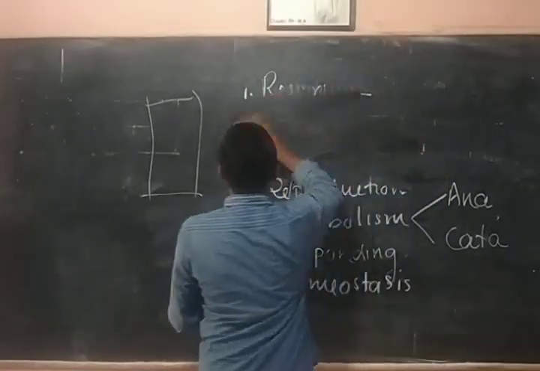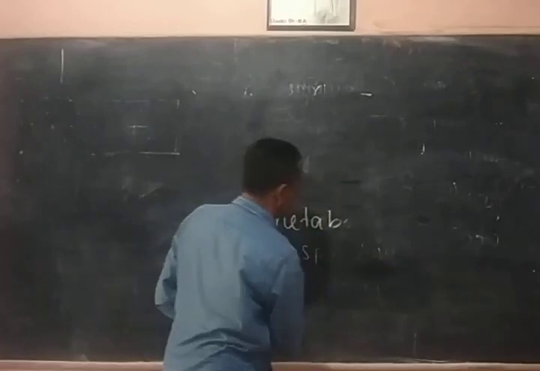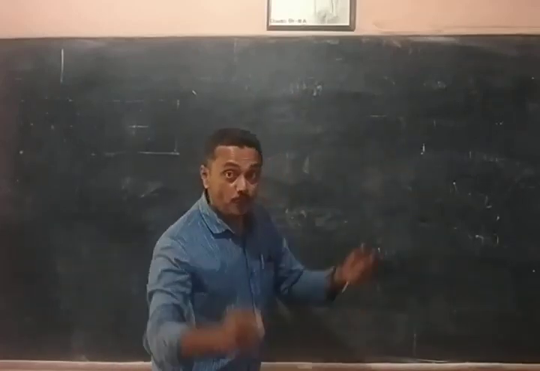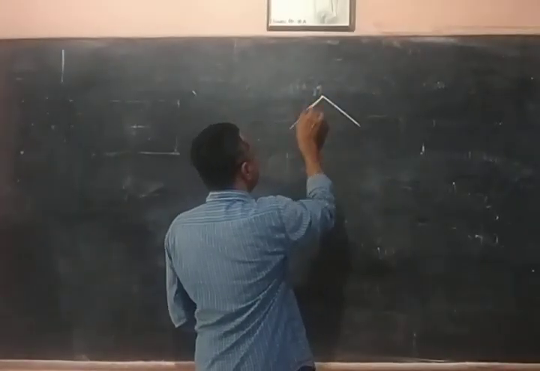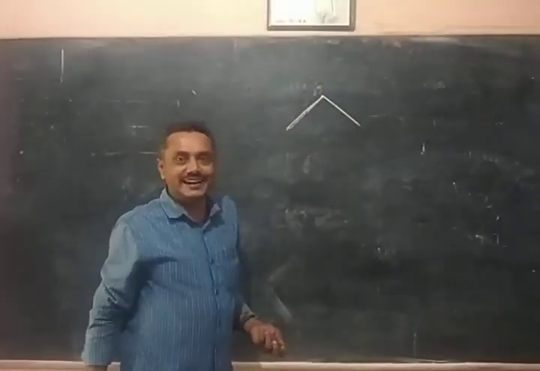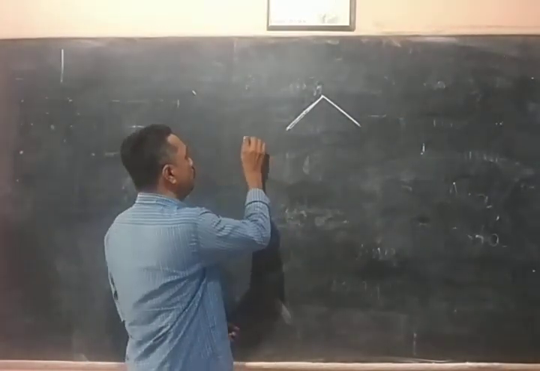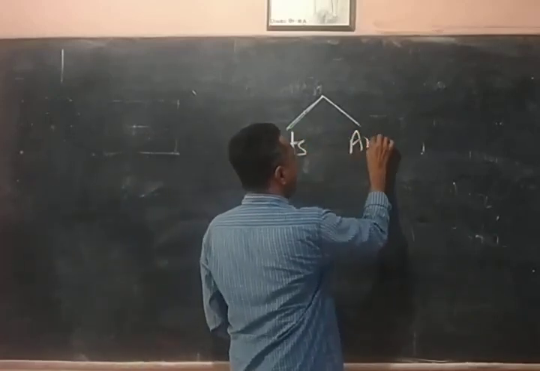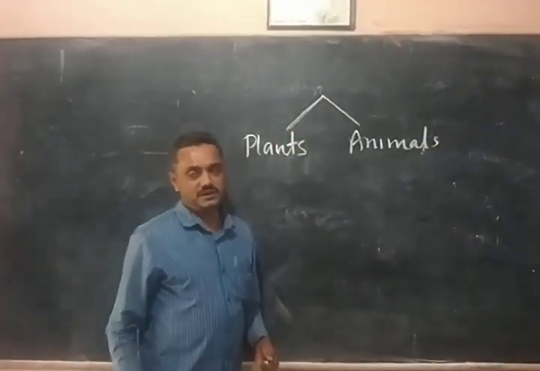Then living organisms are grouped into different groups, and we can discuss that in the first chapter, biological classification. Just we can say that they are divided into plants and animals.